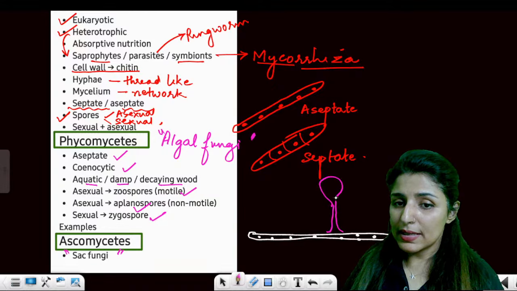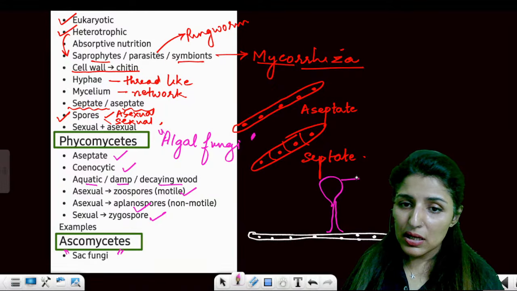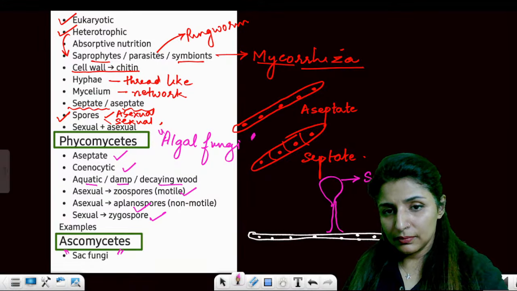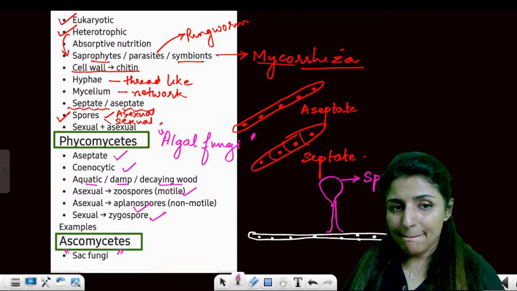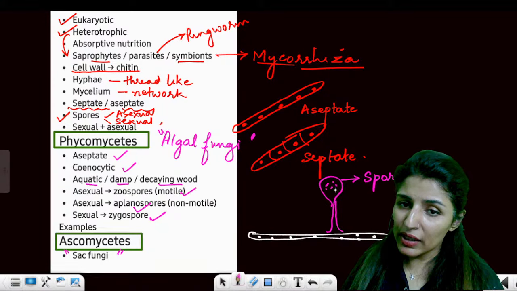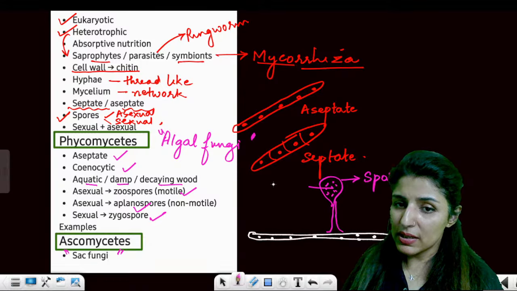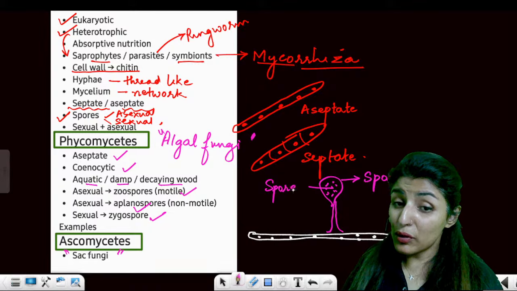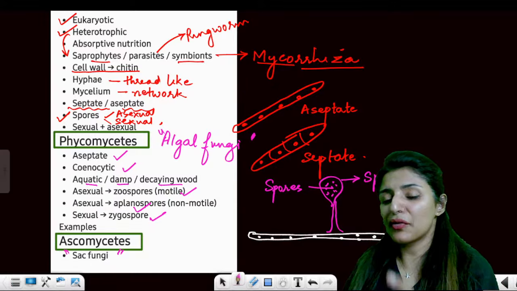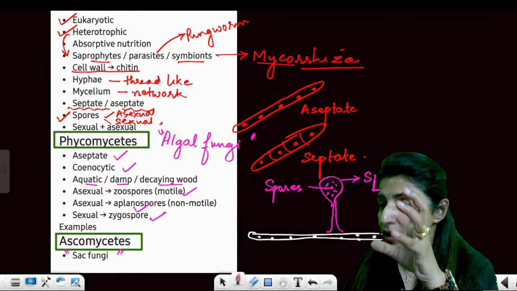It swells, right? This swelling is known as sporangia, and inside these sporangia are formed the spores. So spores are not produced outside. Spores are produced within this fruiting body, within this structure known as sporangia.